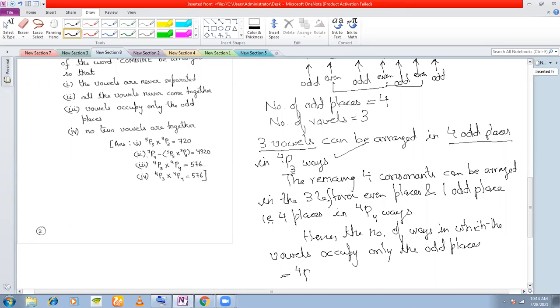So 4p3 into 4p4 ways, which is equal to 576. I hope this is clear.